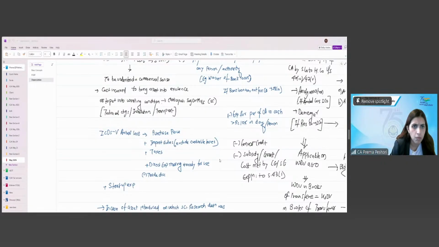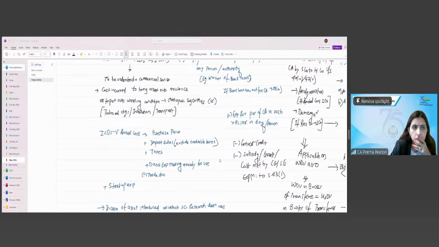For example, vehicles and buses on which the legal title has not yet been transferred to the owner, then also the depreciation will be allowed. If roads are developed by the contractor and the ownership rights are with the government, the SSC cannot claim the depreciation on them.